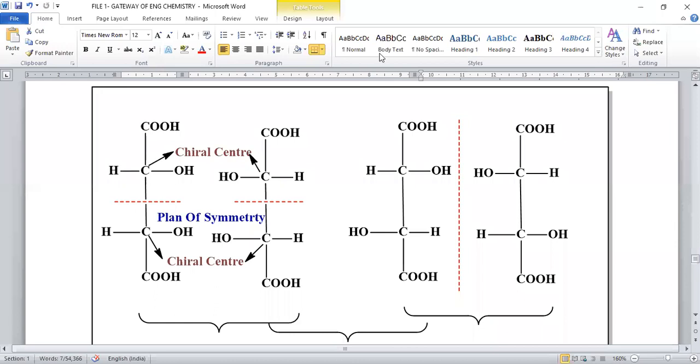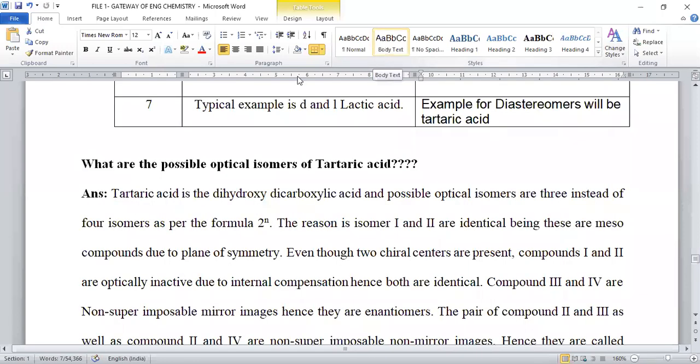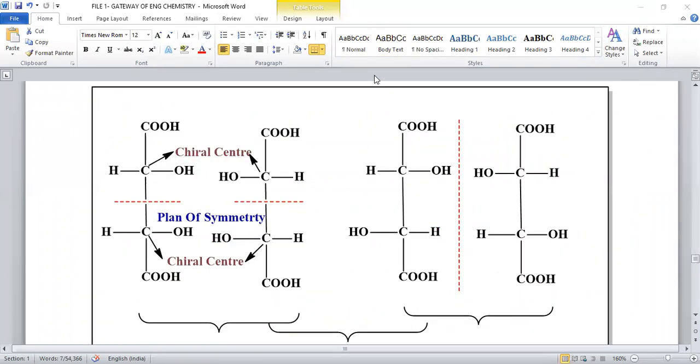In these 4 carbons, we have OH groups in the same direction. This is of one kind, and when the second OH group is in the opposite direction, this is of another kind.